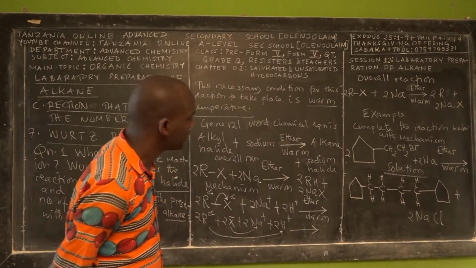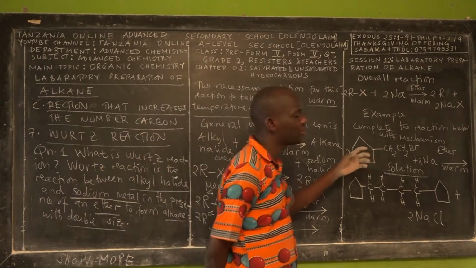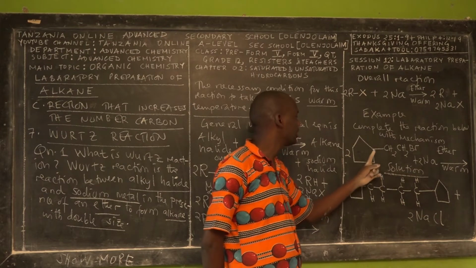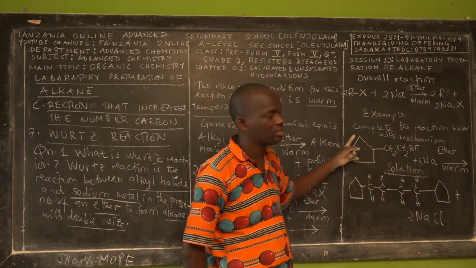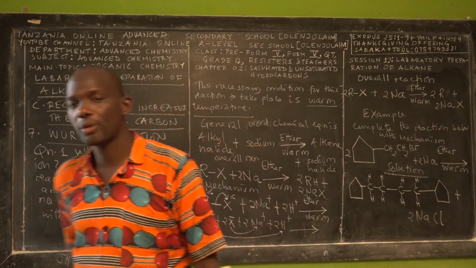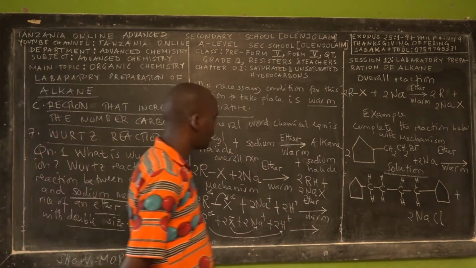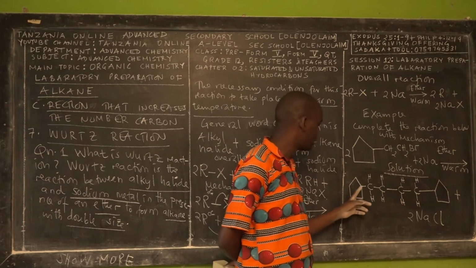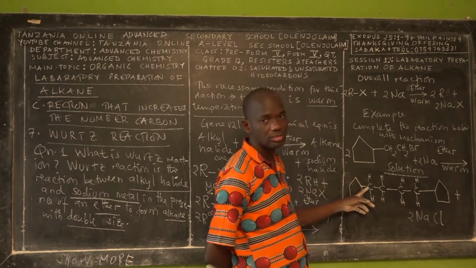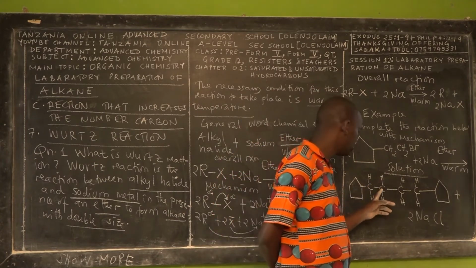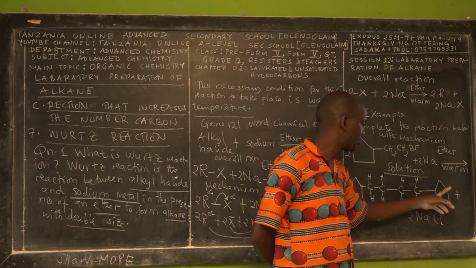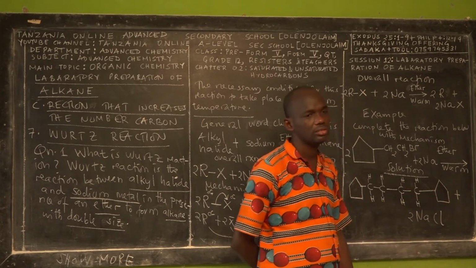So listen, on the reactant side, how many carbons do you have? Stop writing. How many carbons do you have? 1, 2, 3, 4, 5, 6, 7. In our product, how many carbons do you have? 1, 2, 3, 4, 5, 6, 7, 8, 9, 10, 11, 12, 13, 14.